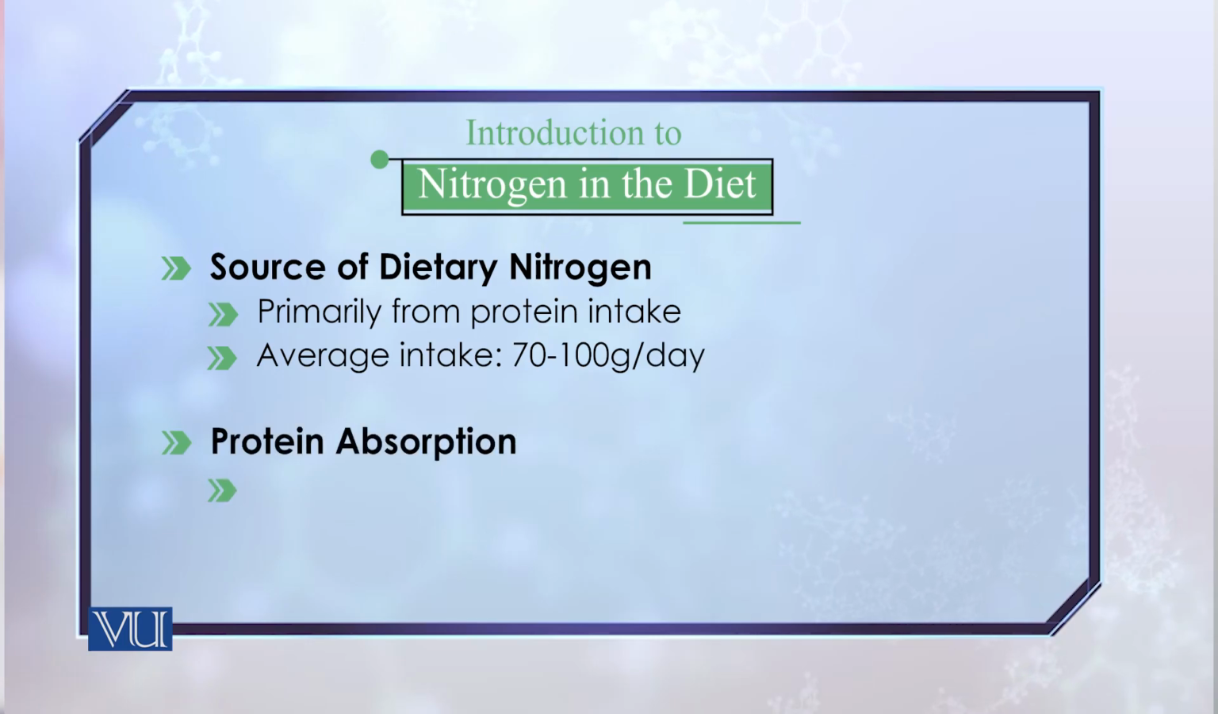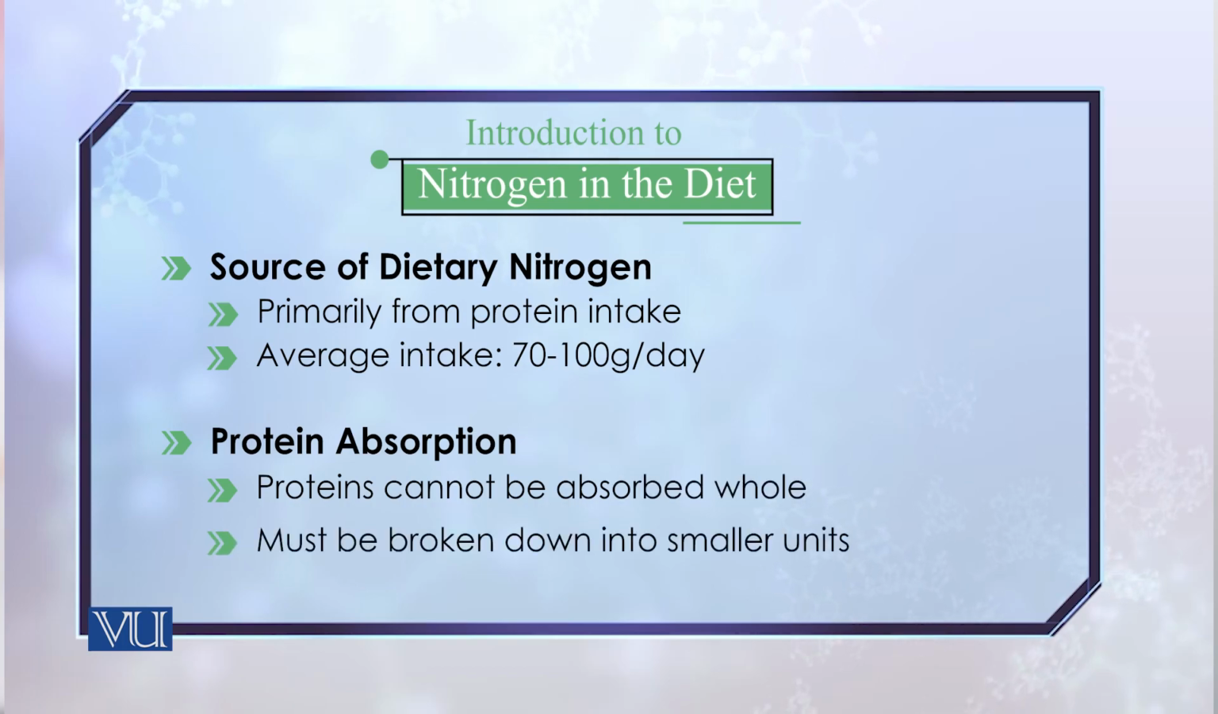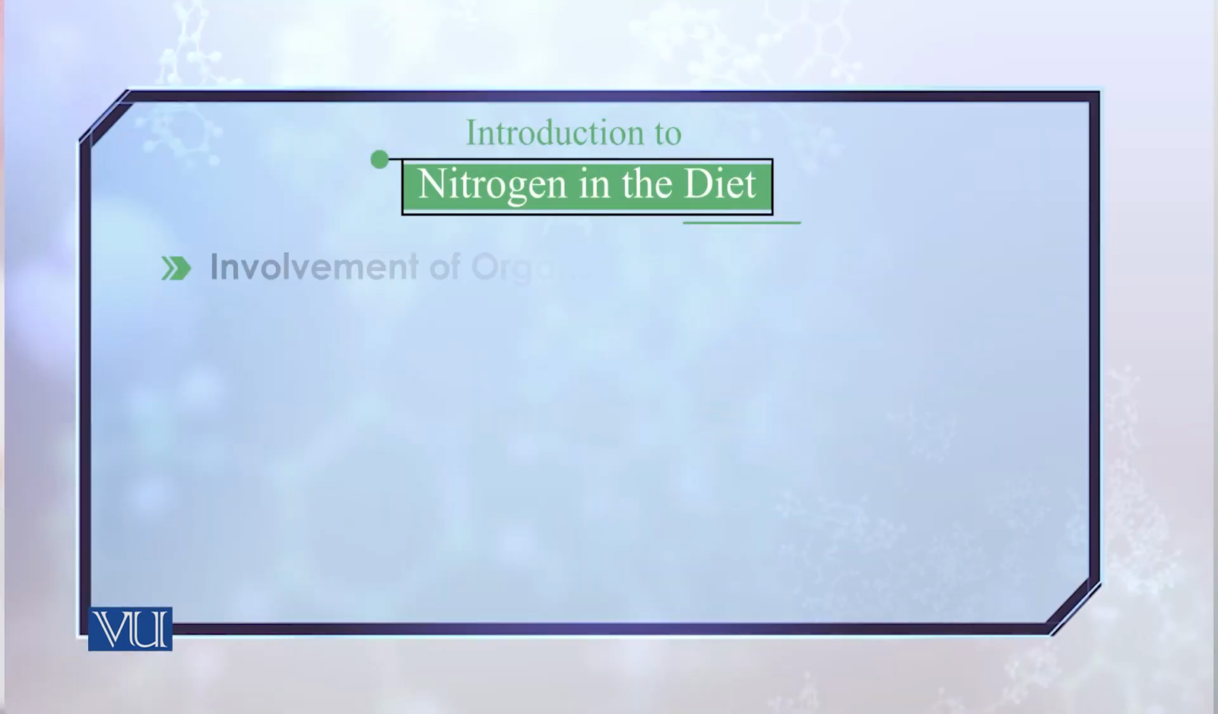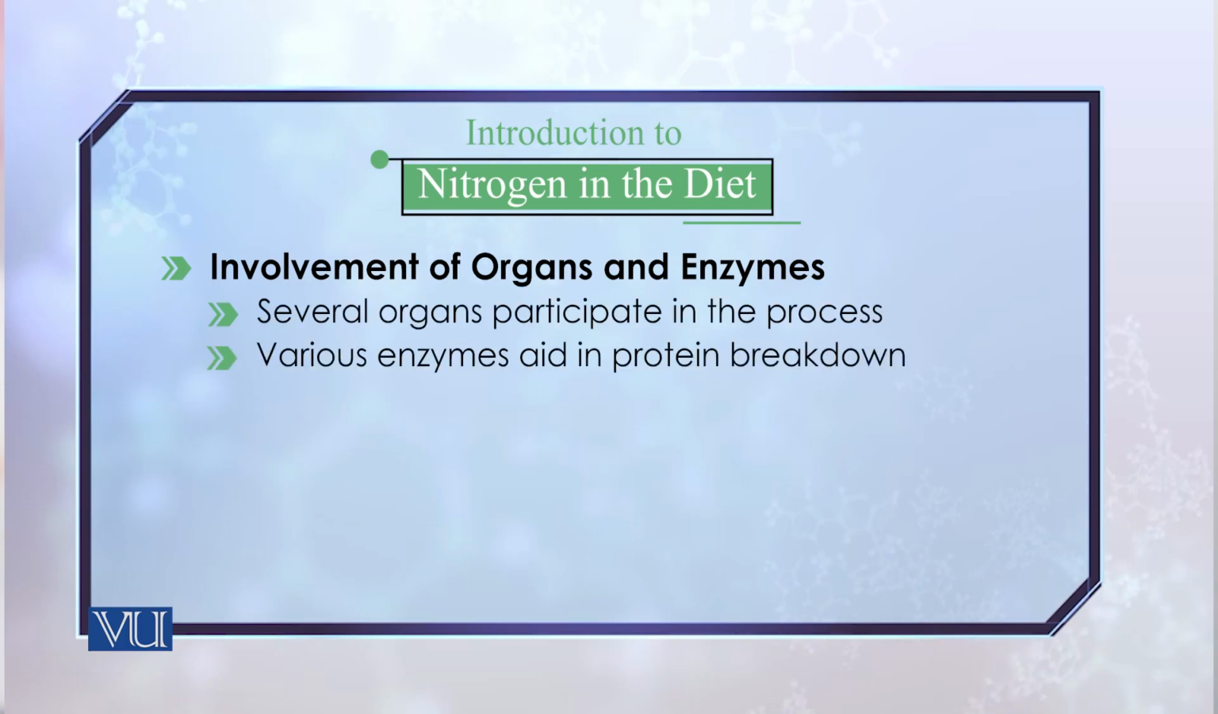The protein is not absorbed as a whole molecule. It has to be divided into smaller molecules. It is the same as we saw in lipid digestion, that the major molecule has to be divided into smaller molecules, and then even smaller ones. Many organs and enzymes are involved in the digestion of proteins: the stomach, liver, intestine, pancreas, and so on, and of course lots of enzymes.